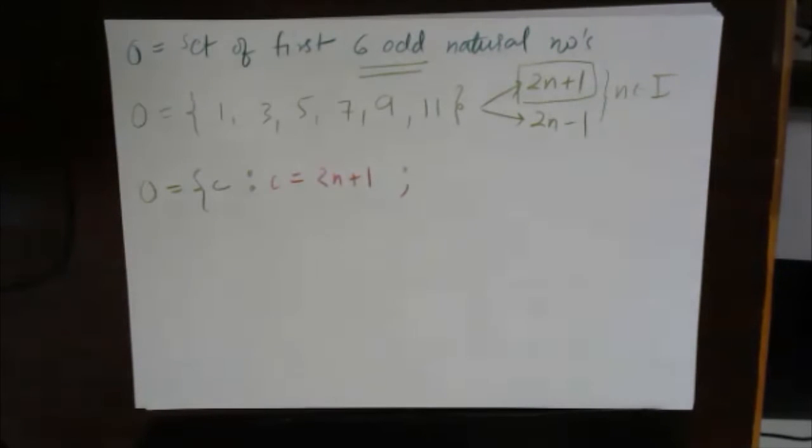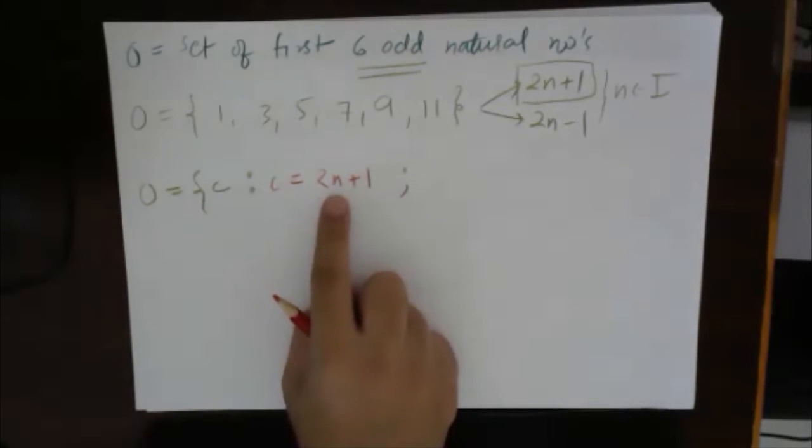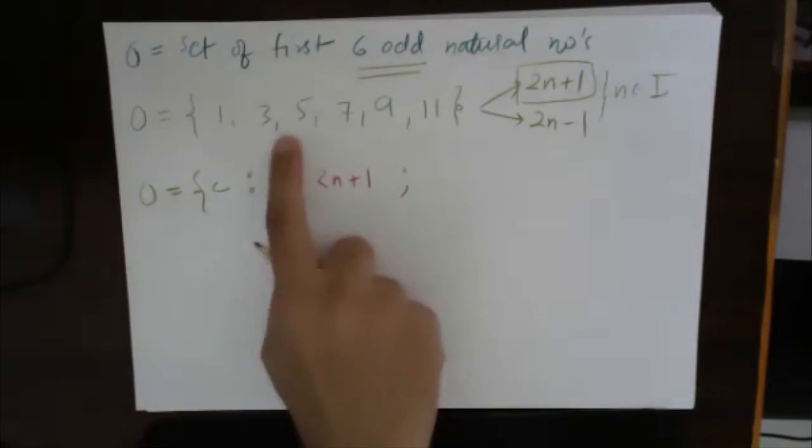Now sir, what is n? See, first, if I take n as a natural number, it will start from 1. So 2 into 1 plus 1 will become 3.